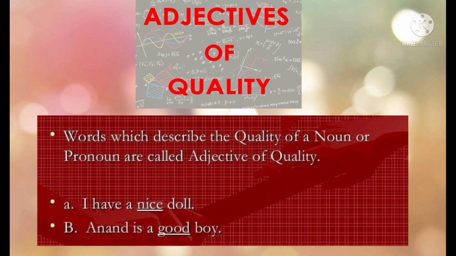In the examples given here, I have a nice doll. So nice is the quality of the doll. Anand is a good boy. Good is a quality of the boy and the name of that boy is Anand.